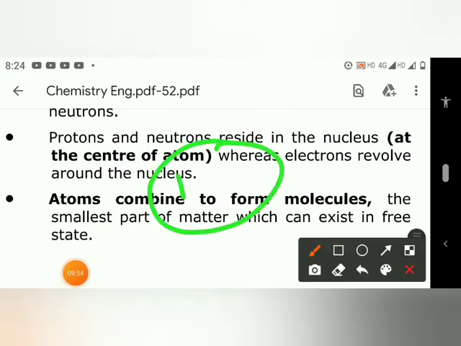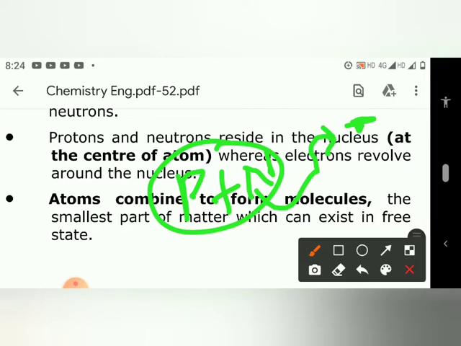It's a nucleus, it's having proton plus neutron. Here one thing one should know about neutron, which is the confusing part: neutron has no charge. You may study in higher classes that neutron is electrically neutral, but it has equal amounts of positive and negative charge, which make it a balanced state. So we say that it's neutral, and it is given the name neutron. I hope it would have been clear to you all.